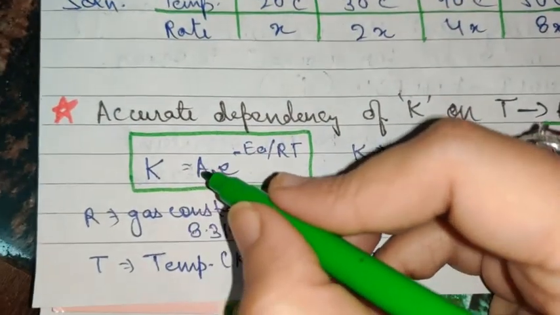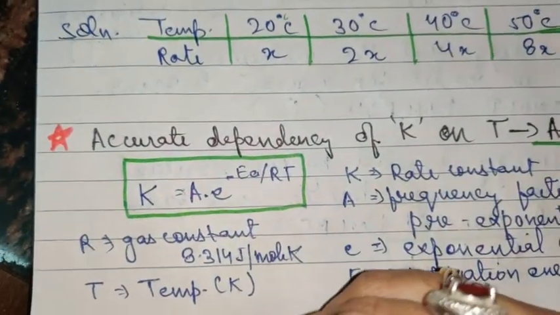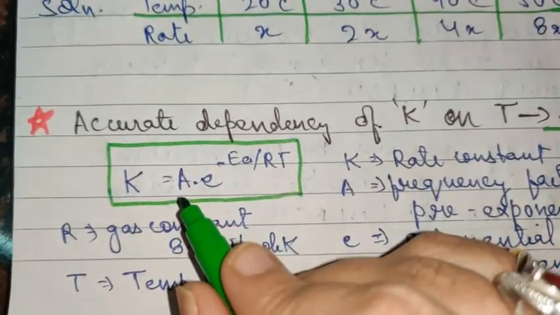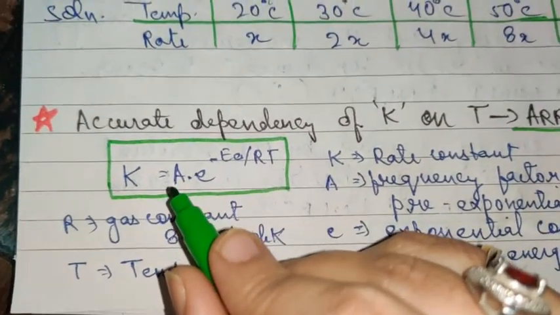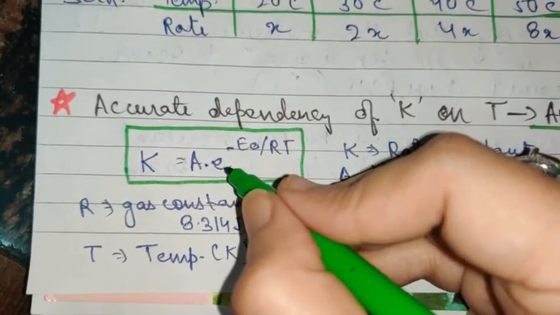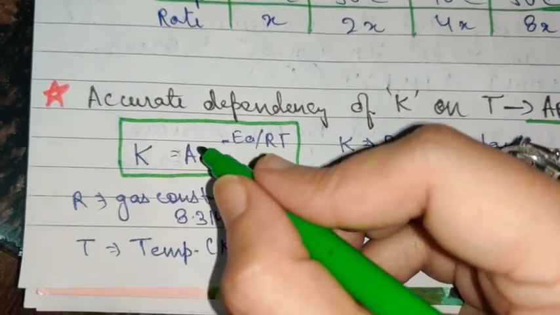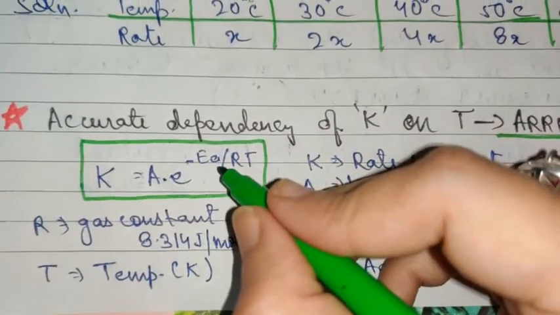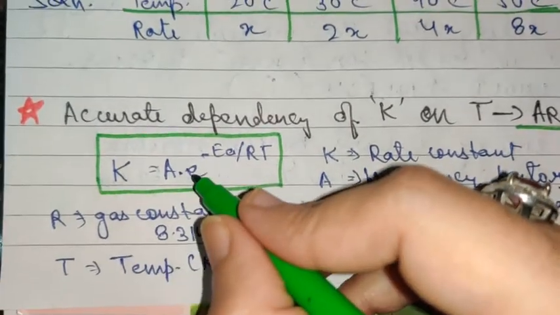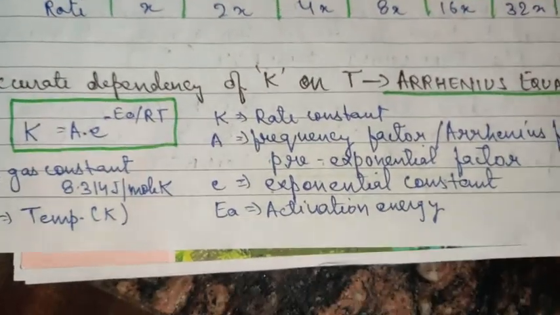Now what is A? A is the Arrhenius constant, also known as the frequency factor, or the pre-exponential factor, because e represents the exponent here, and A is present prior to this, so it is also known as the pre-exponential factor, where Ea is activation energy. Okay, and this e is the exponent. I have mentioned the terms here also.